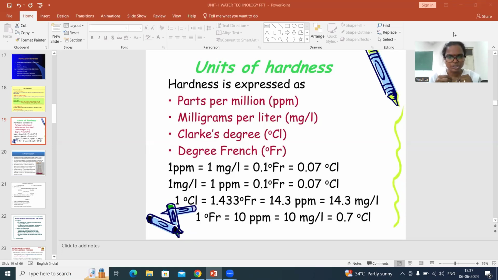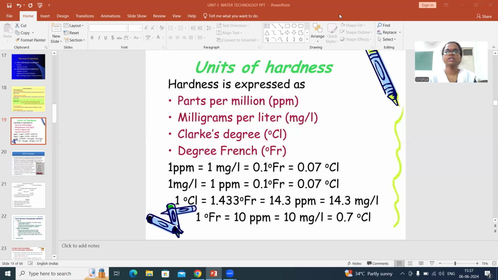By using that procedure, you can calculate the amount of hardness present in that water sample. If the amount of salts present is given, then you can just substitute in the formula and get the hardness.